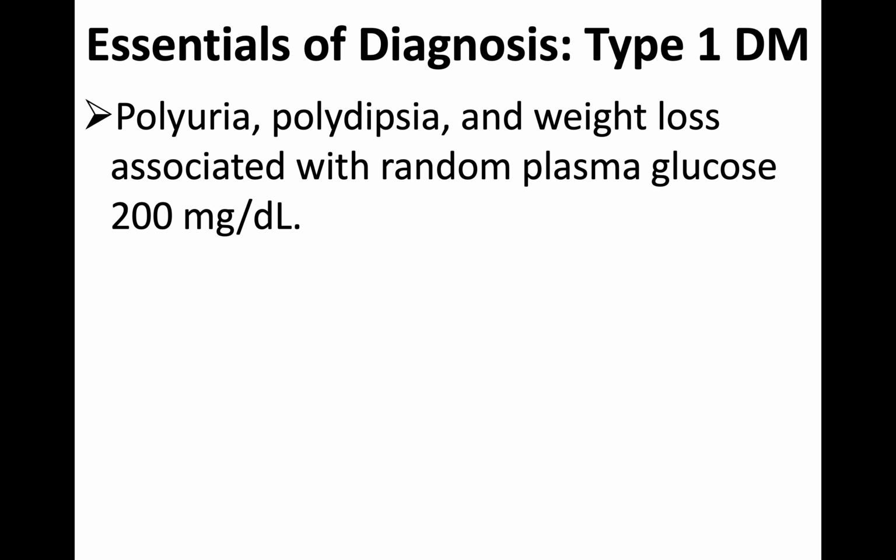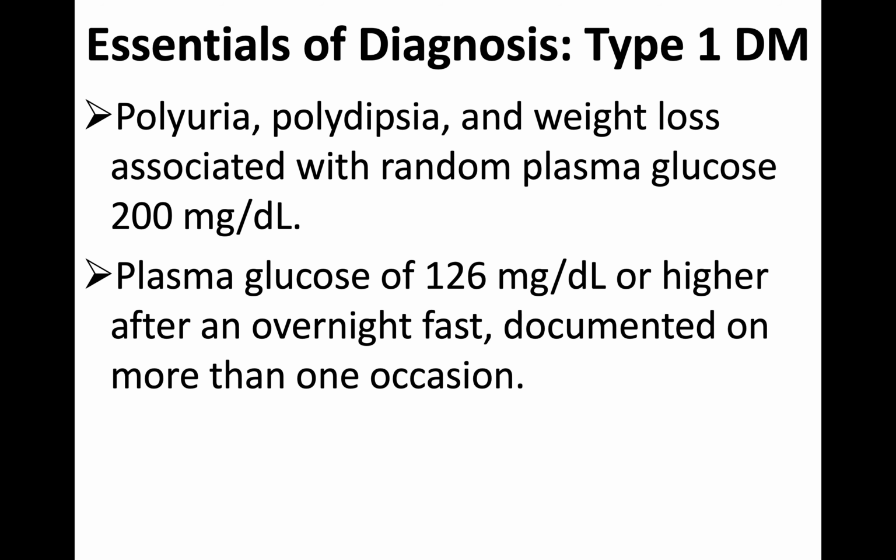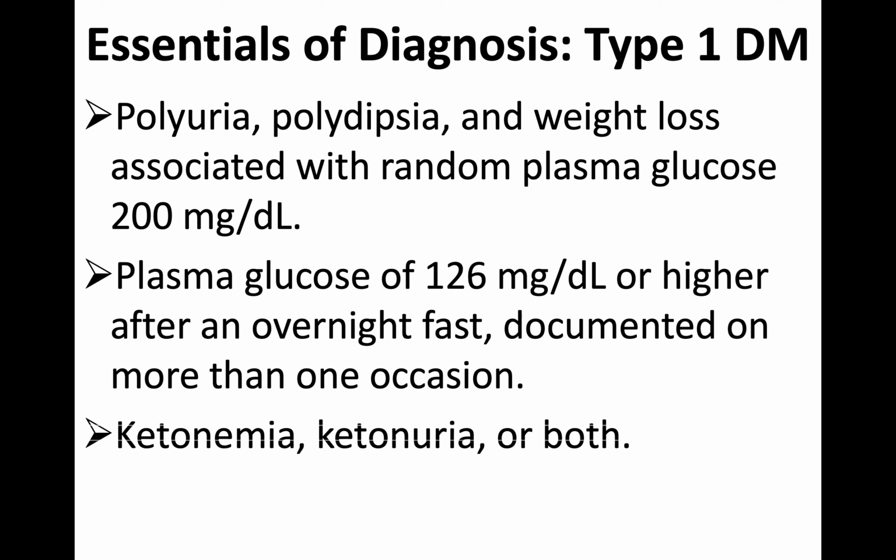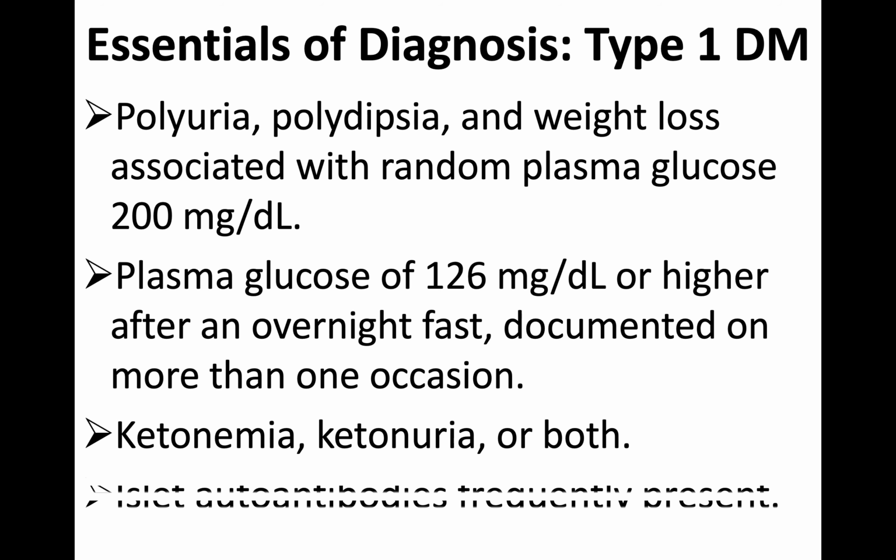Now, this is again not very much, I think, need not be elaborated. It's not our cup of tea, but still, when you consider diabetes as a holistic condition, we have to briefly tell you the diagnosis. Polyuria, polydipsia, and weight loss associated with a random plasma glucose of 200 milligram per deciliter. Then plasma glucose of 126 milligram per deciliter or higher after an overnight fast, documented on more than one occasion. Ketonemia, ketonuria, or both, all are the diagnostic steps.